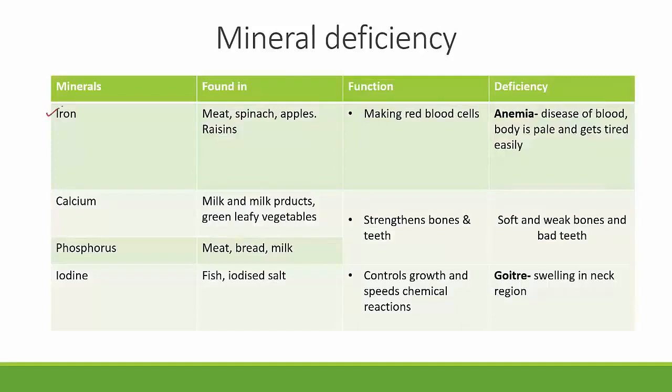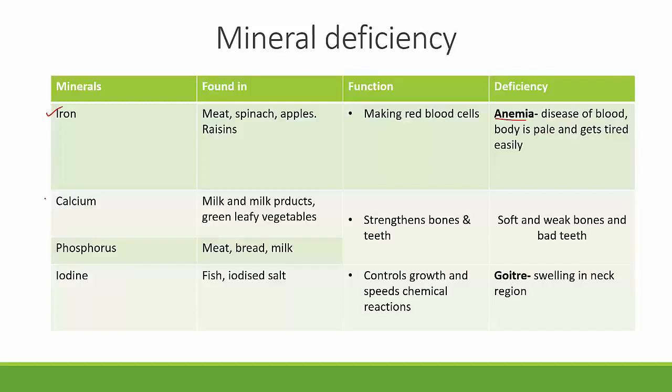We'll take the first one, which is iron. Iron is found in meat, spinach, apples, and raisins. The main function of iron is making red blood cells. Now, if there is a deficiency of iron, it leads to a condition called anemia. Anemia is a disease of blood where the body becomes pale and gets tired very easily. So somebody suffering from anemia can't do much work. They will get tired very, very soon.